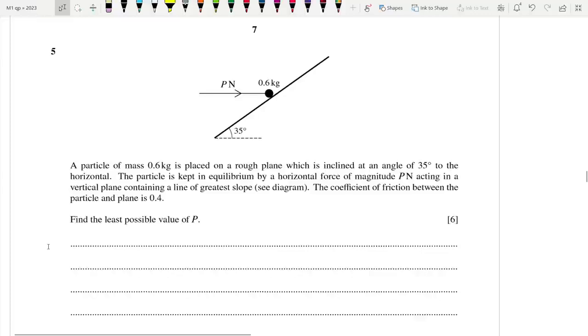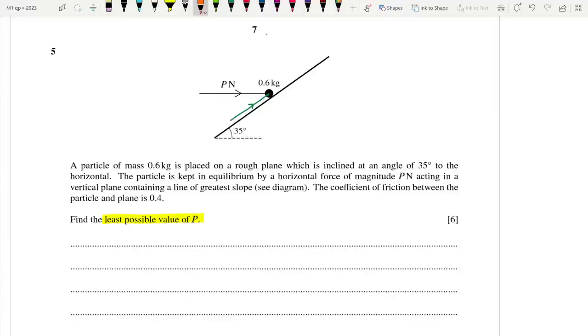Find the least possible value of P. A particle of mass 0.6 is placed on a rough slope. It is kept in equilibrium by a horizontal force. Since they want us to find the least, if they said greatest value of P, that means P would be driving the particle. This component of P, the one parallel to the slope, would be driving the particle upwards. Then that component would be balancing weight as well as friction. However, since they asked us to find the least possible value of P, what will our equation look like?